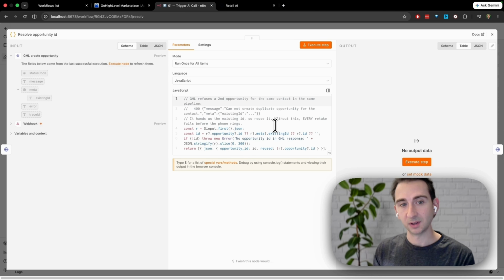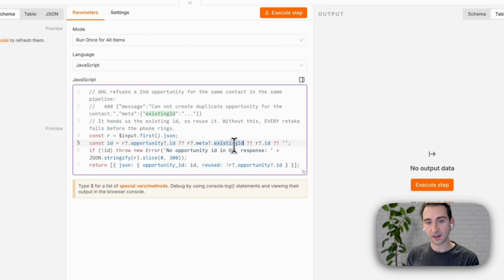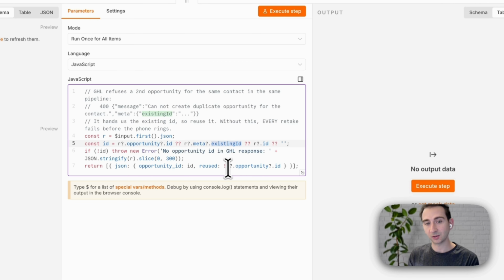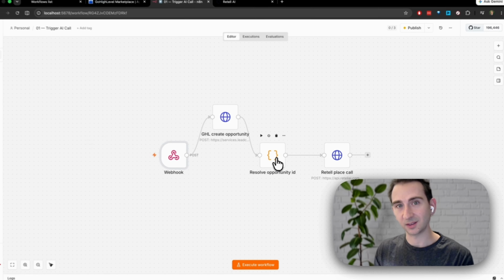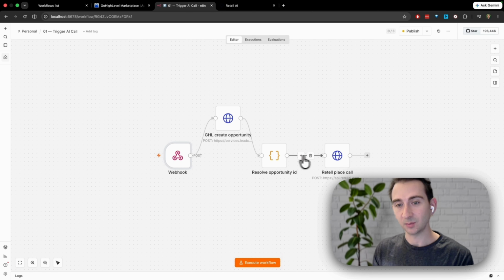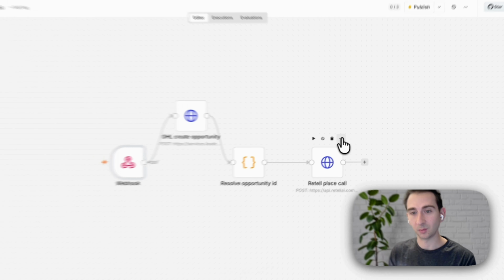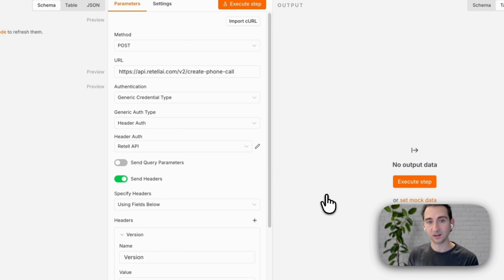If Go High Level fails, it responds with an existing ID in the error message. So you're just going to want to pull that and use that existing ID if it fails. That's all this step is doing. And finally, once we've gotten the correct opportunity ID and confirmed that Go High Level has created the opportunity, then we'll want to place the call with Retell.